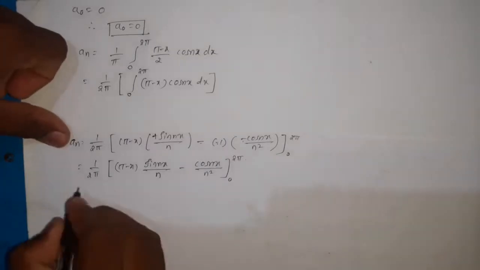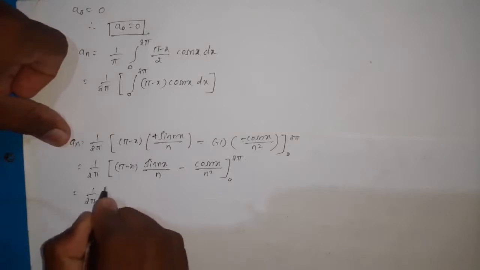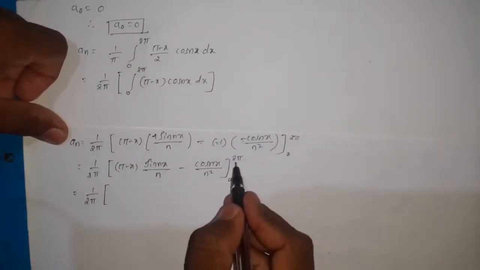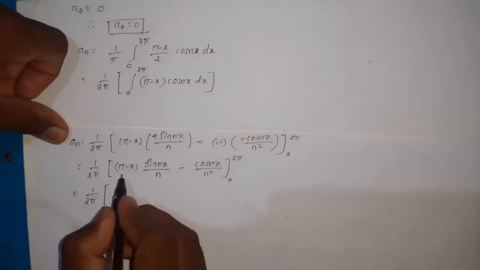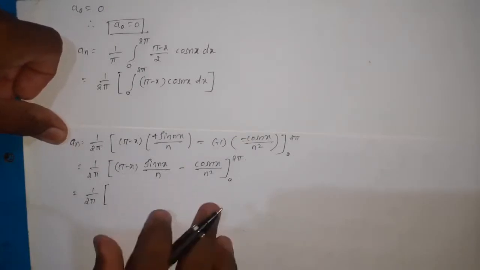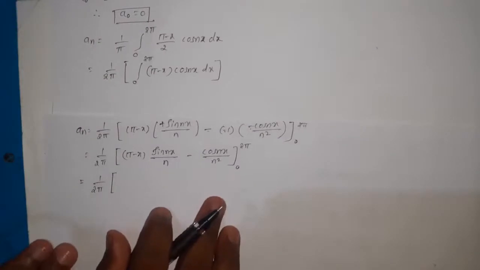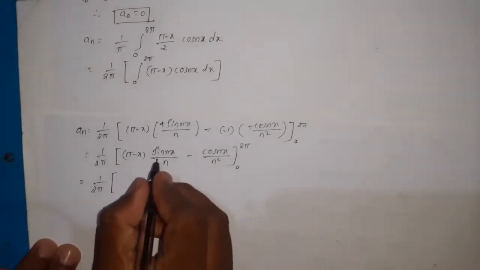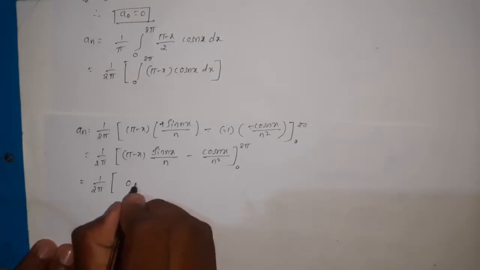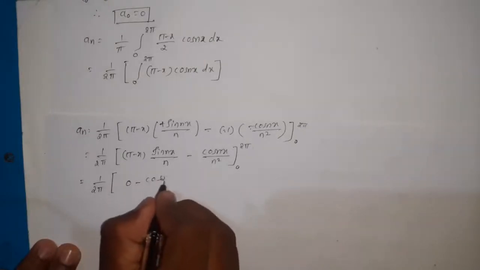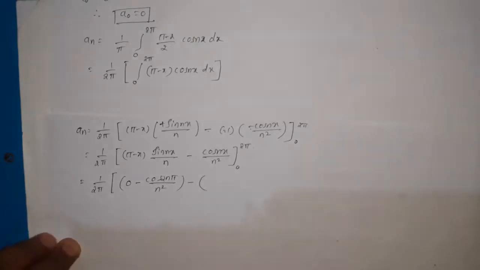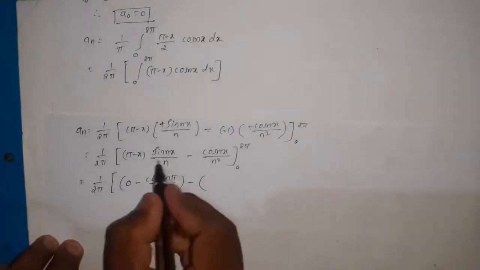Then here 1 divided by 2 pi. Now put the upper limit. The upper limit is 2 pi. So here we know that sin 2n pi is also equal to 0, because sin n pi, sin 2n pi, sin 3n pi, they are all equal to 0. So therefore for upper limit the first value is equal to 0 minus cos 2n pi divided by n square, minus, and the lower limit. So here the lower limit is 0.